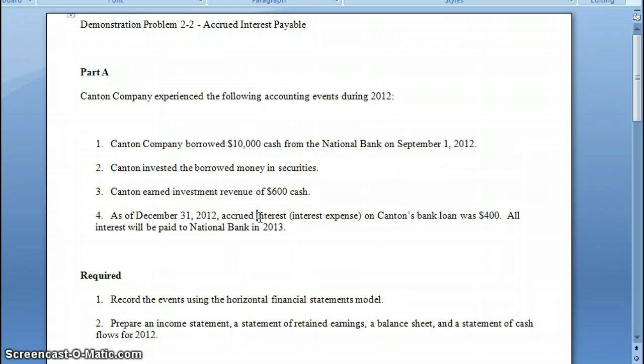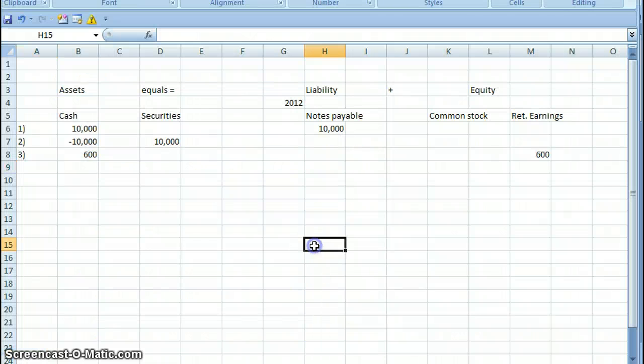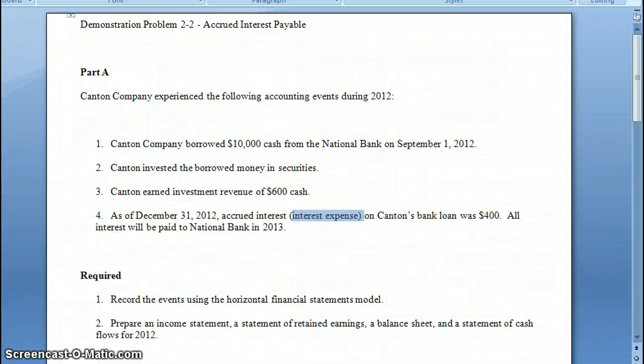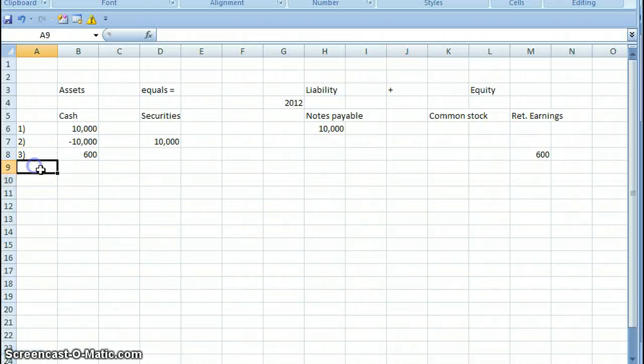Number 4. Accrued interest, that's interest expense on the bank loan of $400. They have to pay back interest. However, they're going to pay it in 2013, but they incurred it in 2012. So they incurred it in 2012. That means they have to put it on their financial statements for 2012, even though they're going to pay it in 2013. So what we do here is we create a transaction.